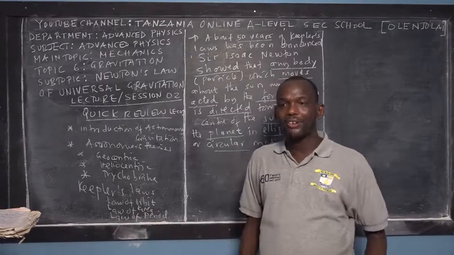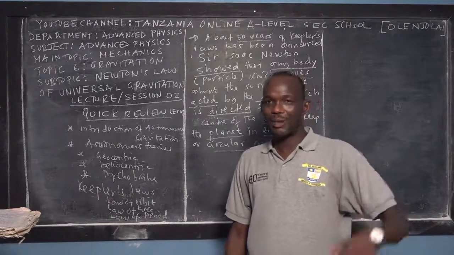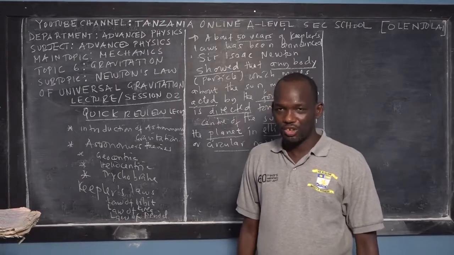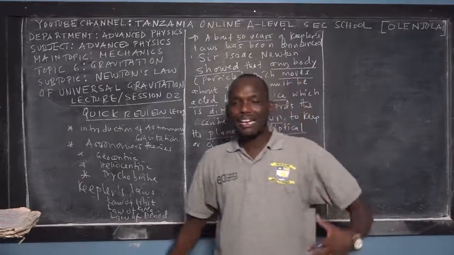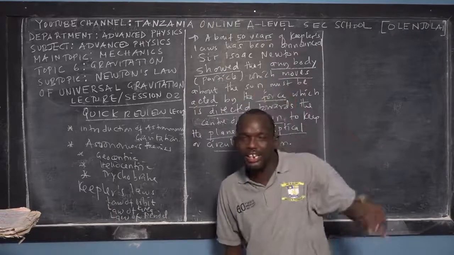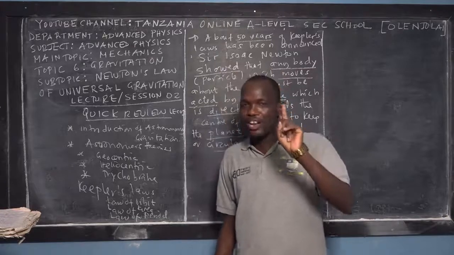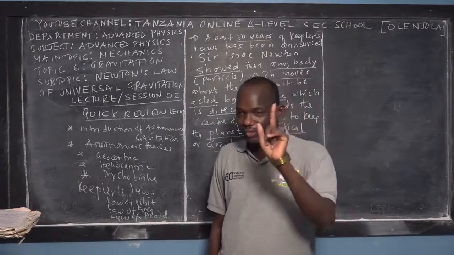So Newton now came with the thinking: okay, I agree that these planets revolve around the sun in elliptical or circular motions, but what keeps them constantly revolving? The issue is, how do they keep revolving around the sun constantly? For example, one revolution is completed after 365 days.